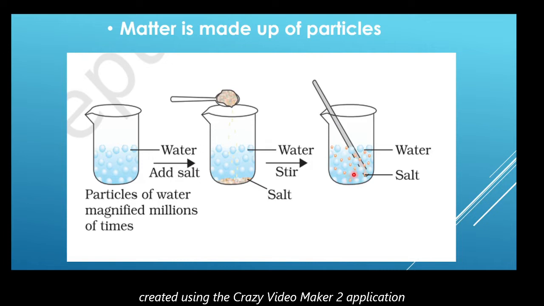So how has this happened? There is no rise in level after having added this salt into it. So where has this salt gone? That is the question.